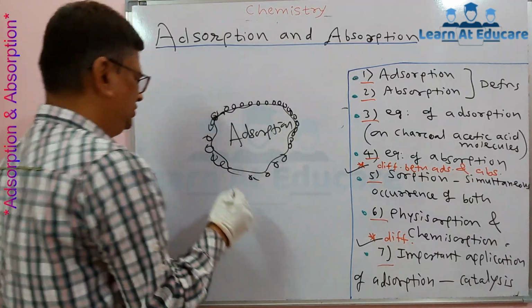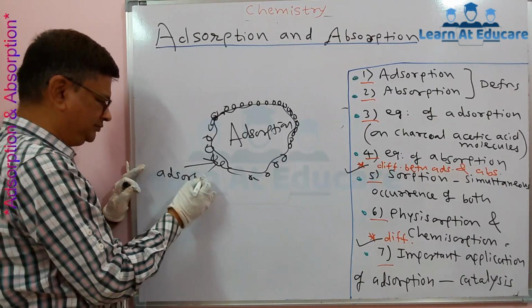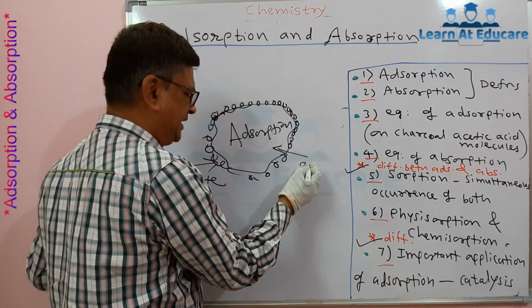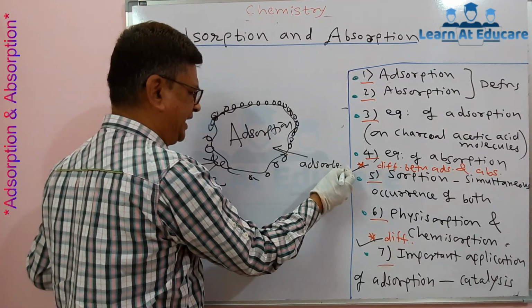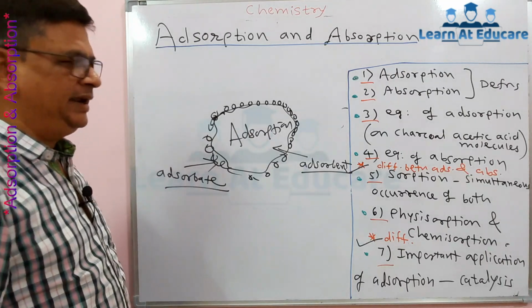So here acetic acid molecules are the adsorbate, and the charcoal itself, on whose surface the acetic acid molecules get adsorbed, is the adsorbent. So that is adsorption.